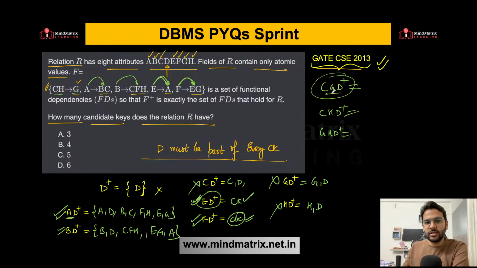That's it. From CG you cannot get anything else. So these are also not candidate keys. Even if you form the combination of all the remaining, it is not a candidate key. So a total of 4 candidate keys are there: AD, BD, ED and FD. So option B is the correct answer over here.